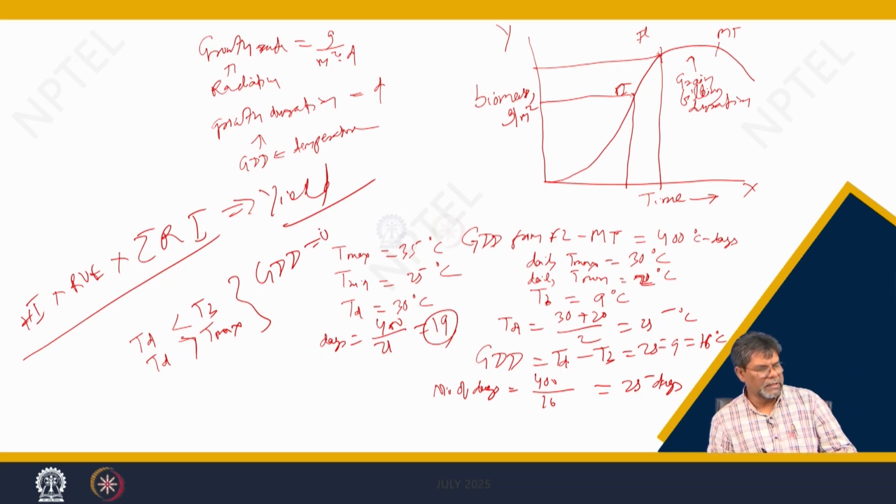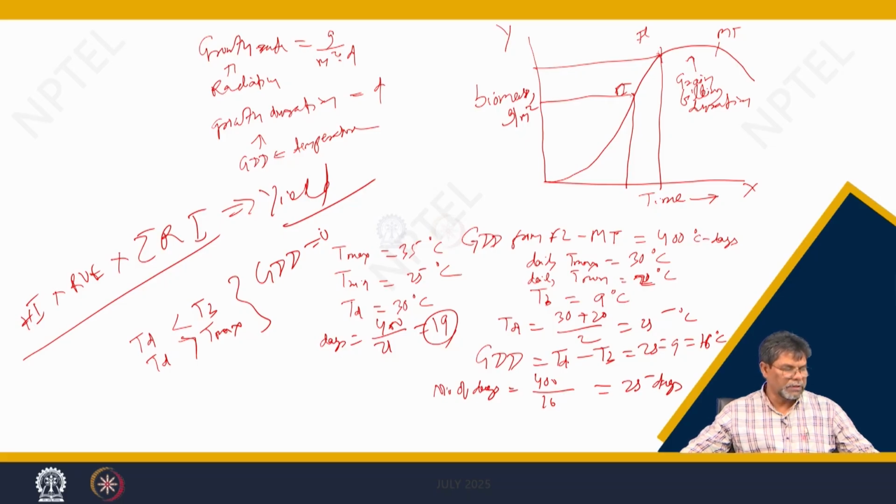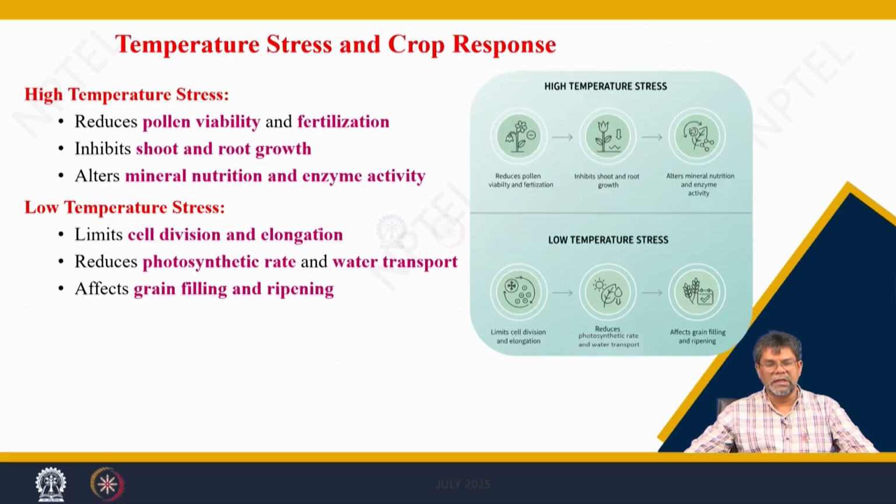So, whether the daily average temperature is less than the base temperature or higher than the maximum temperature, there will be no accumulation of biomass, and the crop growth ceases for both temperatures. There is no development, and the crop remains in a stagnant phase.